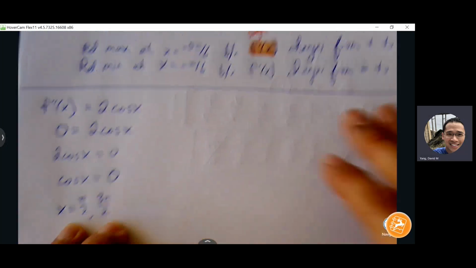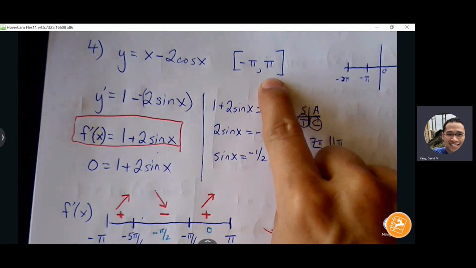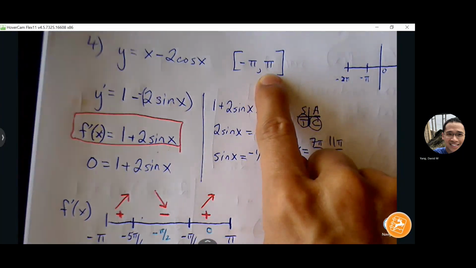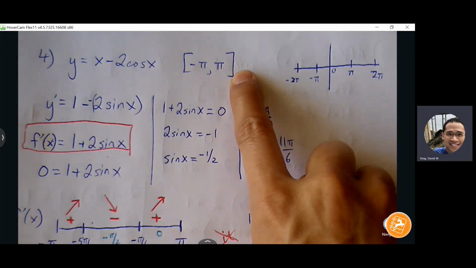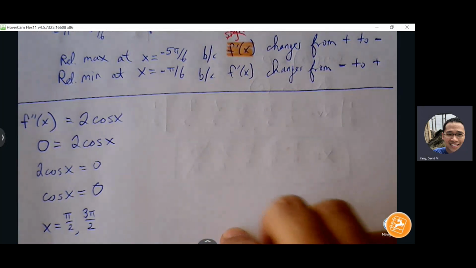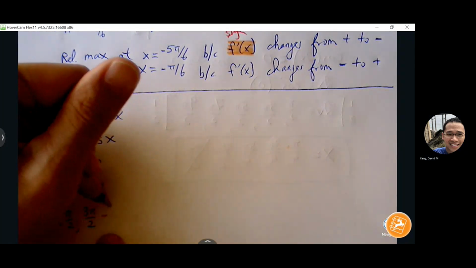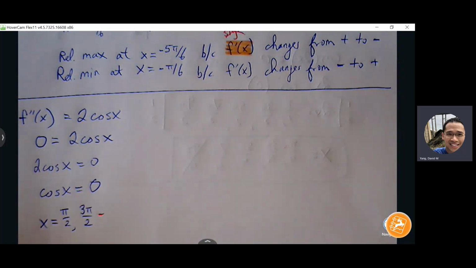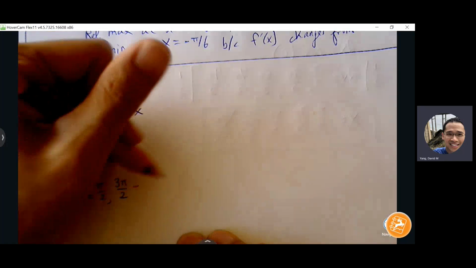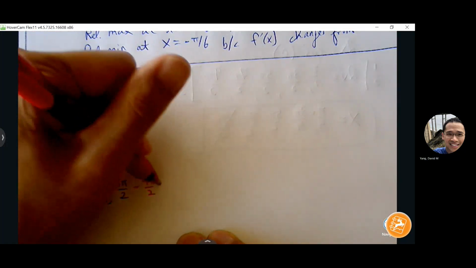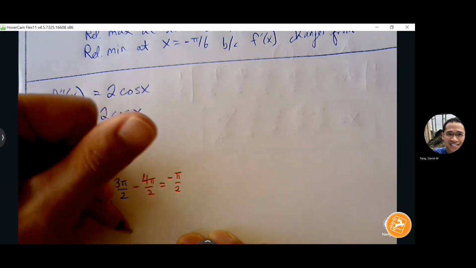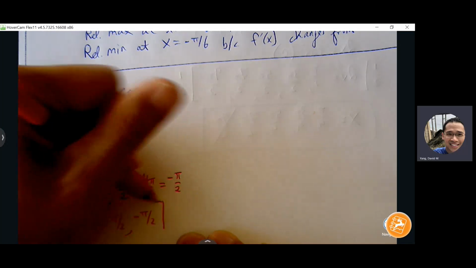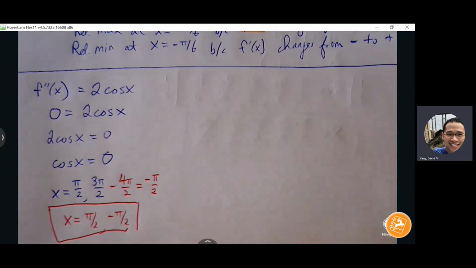All right, so that's what we know from our unit circle. Let's make some adjustment here. Are both of them going to be inside the interval? Okay. Is pi over 2 safe? This one's safe. 3 pi over 2 is too far to the right. So what can I do to find something? Subtract 2 pi. Now make sure you always subtract 2 pi. We want to find a coterminal angle. So subtracting 2 pi, same thing as subtracting 4 pi over 2, which is negative pi over 2. So now we have 2 critical points that fall inside the interval within our graph.